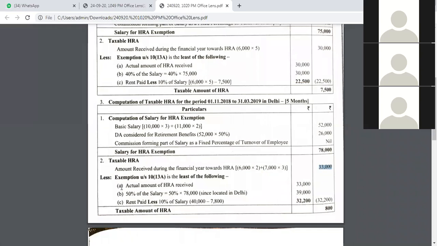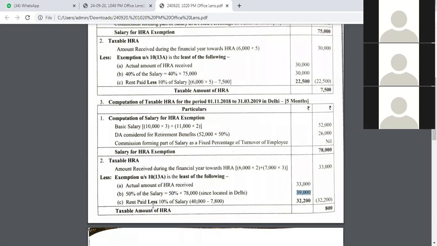Now we have to check the exemption limits. The first condition in exemption limit, as I said, is the actual HRA received from the company. It is the same 33,000 that is mentioned here. Then 50% of salary. For all practical purposes, we have to consider 50% here. Why? Because he has shifted to Delhi and Delhi is a metro city. So 50% of 78,000 rupees is what we have to consider. That works out at around 39,000 rupees.